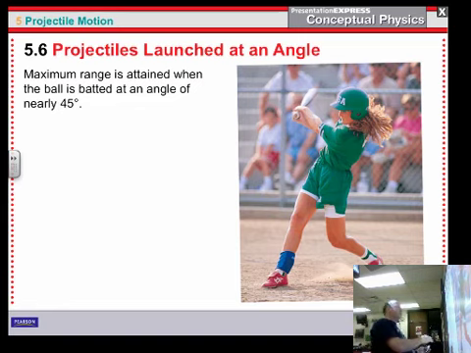Now the maximum range, like in that soccer example, is at 45 degrees. So the perfect angle to shoot something at to get the maximum range is 45. It's when your horizontal component and your vertical component are the same. The problem is if you shoot it up too high, your horizontal component isn't enough. And if you shoot it out farther, your horizontal component is more, but it doesn't get up high enough to stay in the air long enough to go far.